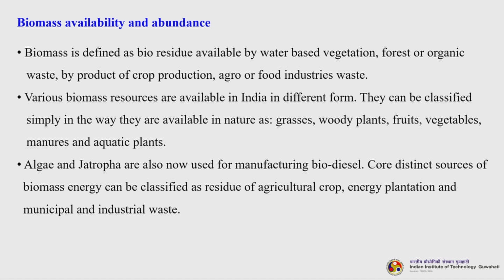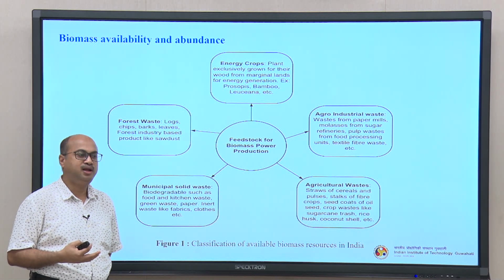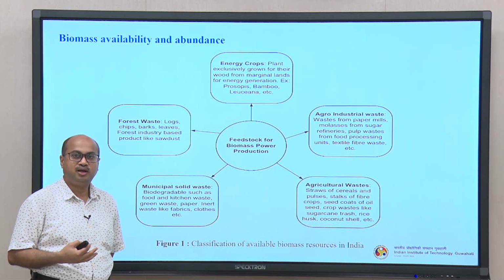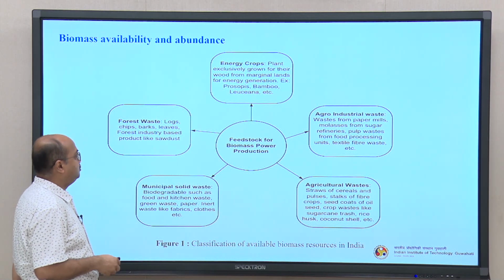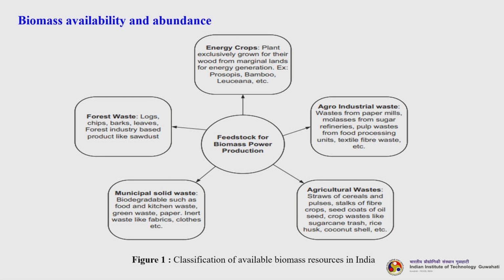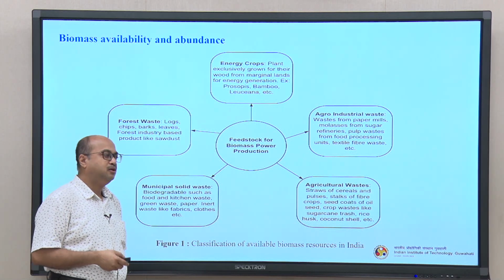Core distinct sources of biomass energy can be classified as residue of agricultural crop, energy plantation and municipal and industrial waste. So, let us have a look at this particular slide. So, you can see that energy crops are plants exclusively grown to derive energy. So, basically it can be liquid fuel, solid fuel as well as gaseous fuel. Okay. So, dedicated energy crops: there are some examples, bamboo, prosopis, leucaena, then we have miscanthus, elephant grass, switch grass and all these things are there.